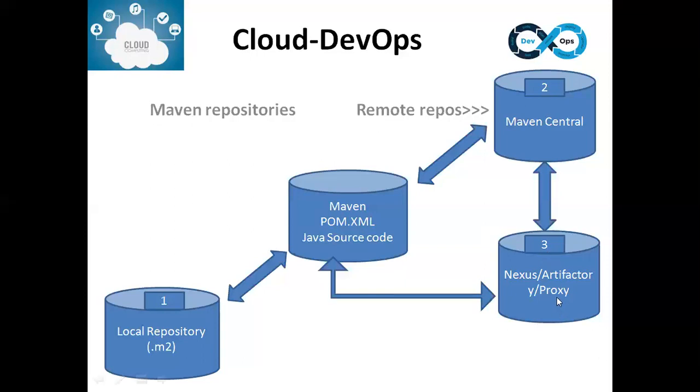Those proxy providing servers are called Nexus or Artifactory. These tool names are new for you, but these tools can provide proxies for downloading the plugins for Maven. Not only for Maven, but many of the other tools where a secure network is there. If they want to proxy something and download something from the internet, the Nexus and Artifactory tools will provide that. Nexus and Artifactory not only provide the proxies, but also have a lot of other features.